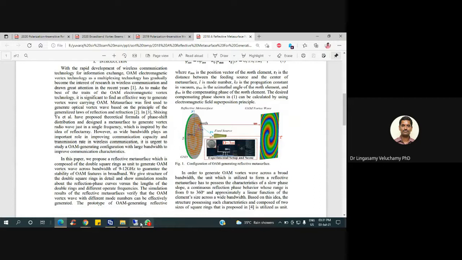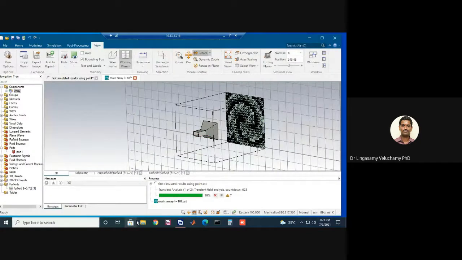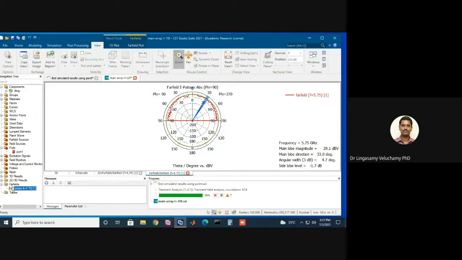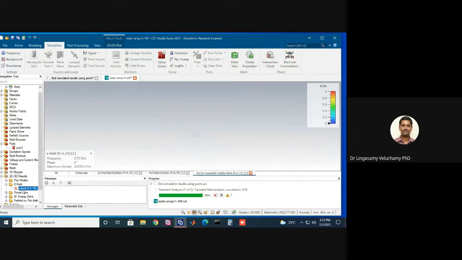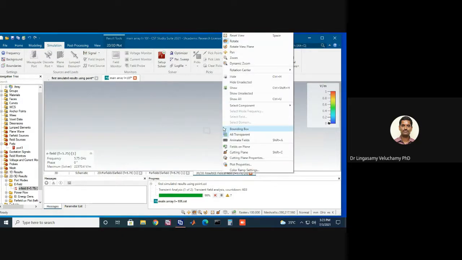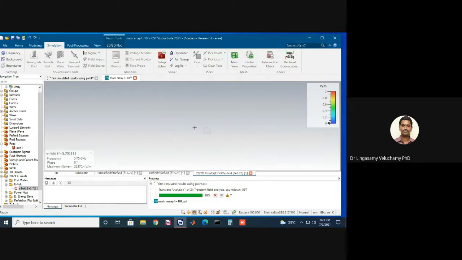Okay, so let us see that CST. Can you go back to CST? Then you wanted to see this plot, right? Can you go to 2D plots? No, 2D fields. E field. Oh, nothing is coming. It is not coming. So let me tell you the procedure, then you can check later. Oh, nothing is coming. Then how can we do?